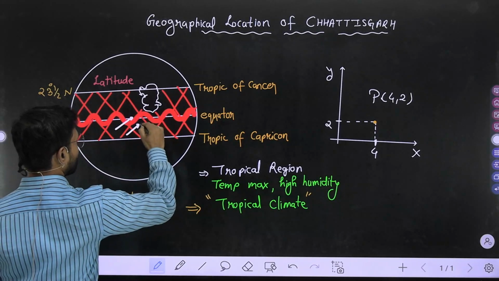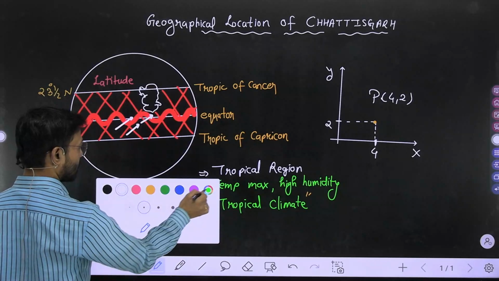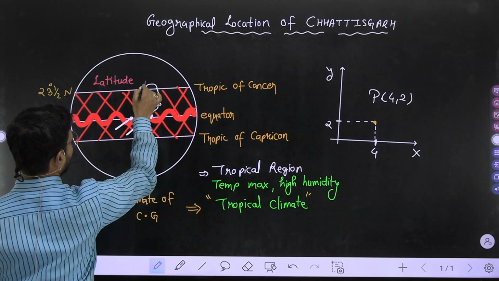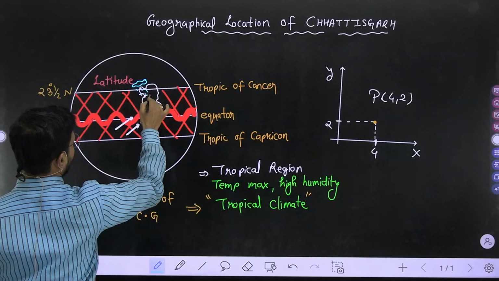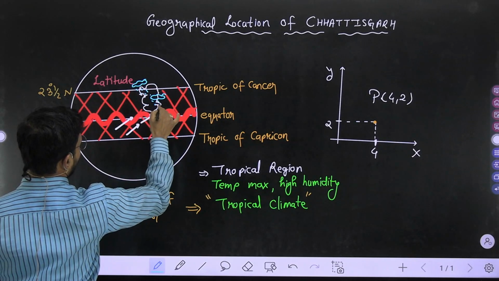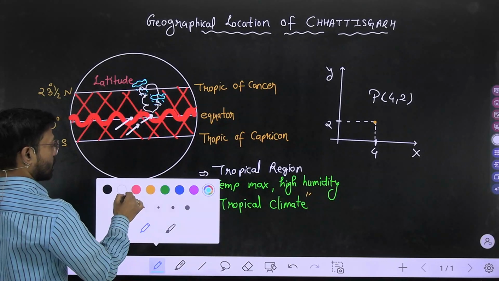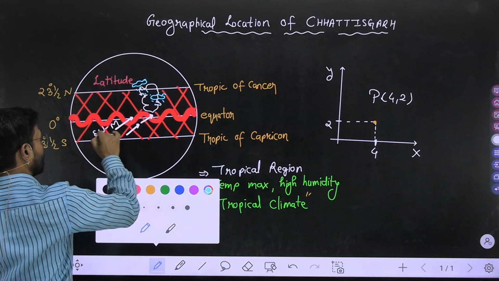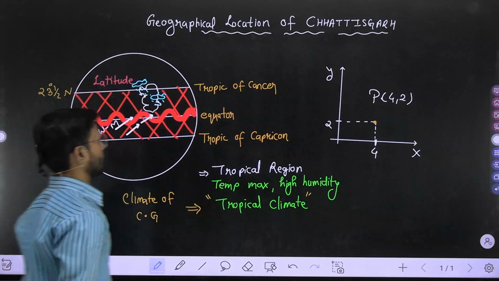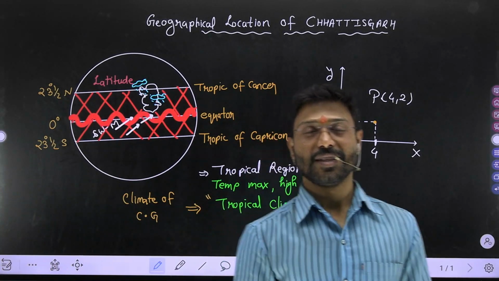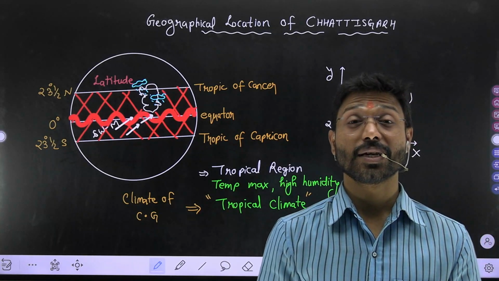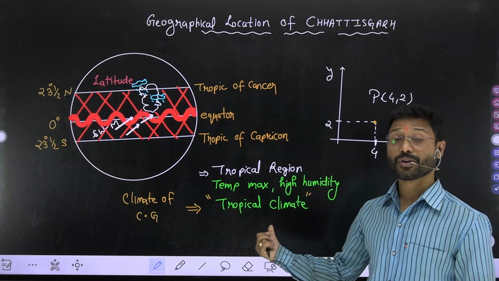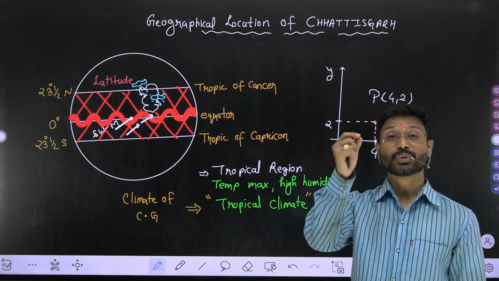Chhattisgarh will get a maximum amount of rainfall from this southwest monsoon. This is the reason you use another word in between tropic and climate. What do you use? Tropical monsoon climate.